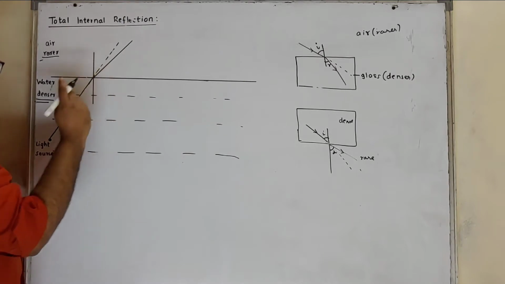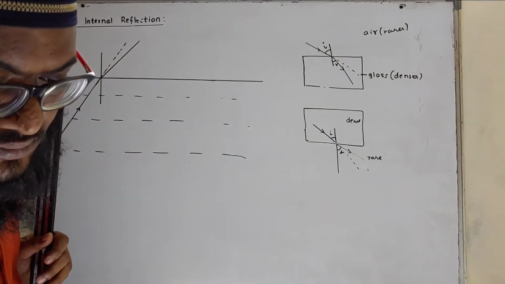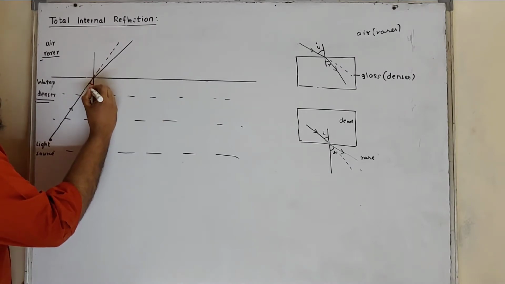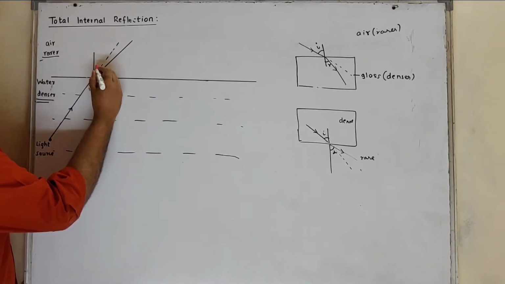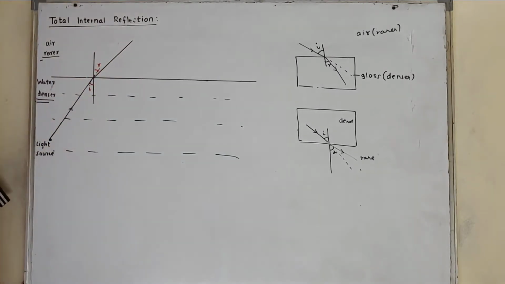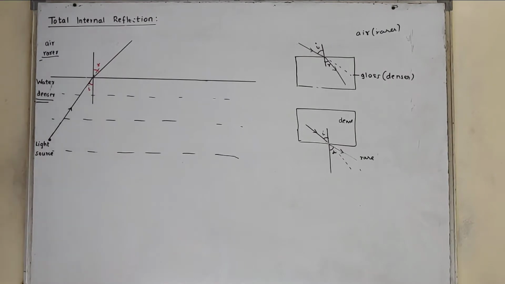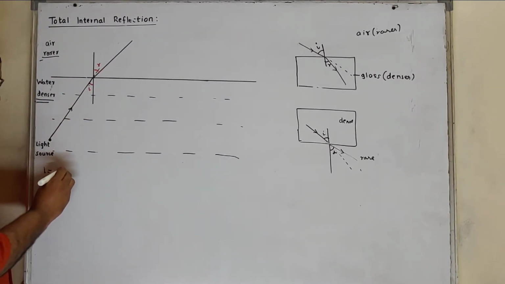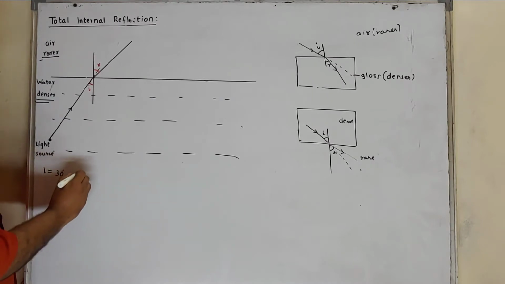So this is angle of incidence. And this is what? Angle of refraction. Here in this case, angle of refraction is greater than angle of incidence. Say for example, this angle of incidence is 30. The angle of refraction will be what?